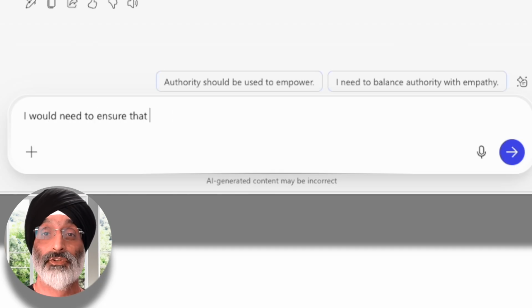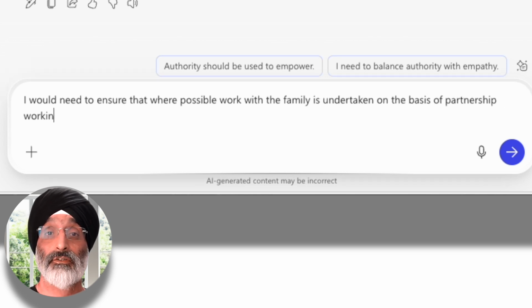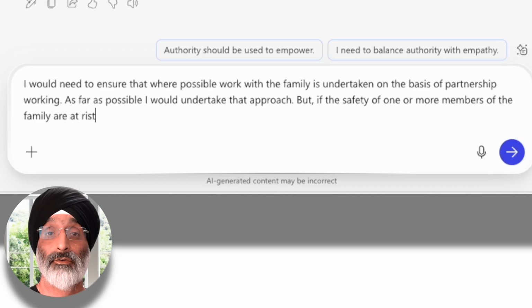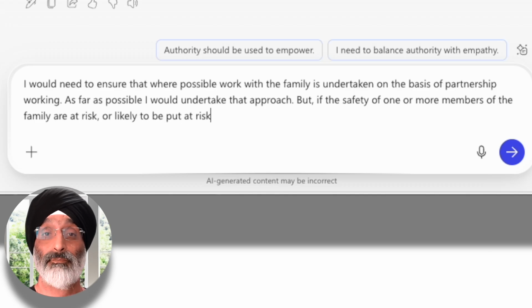To this, I'd respond in the following way. I would need to ensure that where possible, work with the family is undertaken on the basis of partnership working. As far as possible, I would undertake that approach. But if the safety of one or more members of the family are at risk, or likely to be put at risk, I would have to use firm authority.